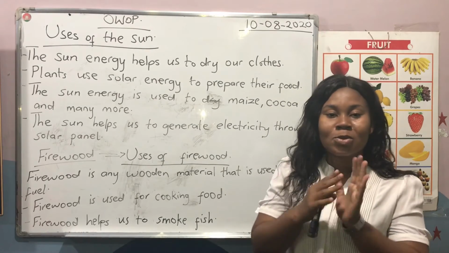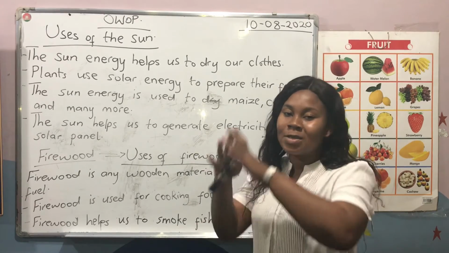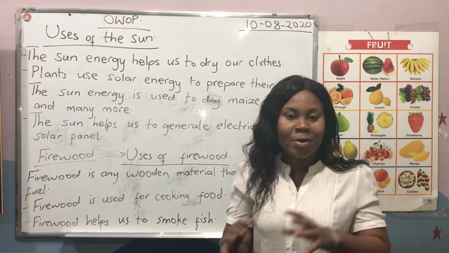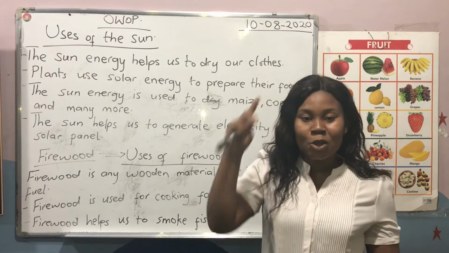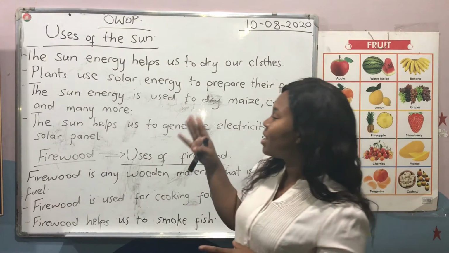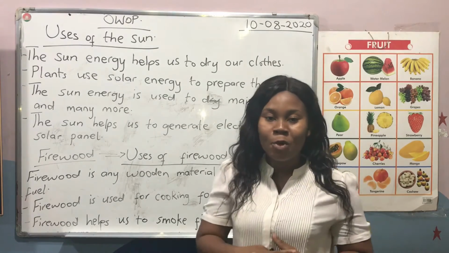They use the solar energy to prepare their own food. So when you see a plant growing, a human didn't go to give the plant food, but rather it uses the sun to prepare its own food. And the third one says the sun energy is used to dry maize, cocoa, and many more.